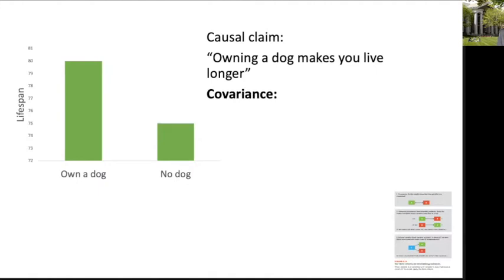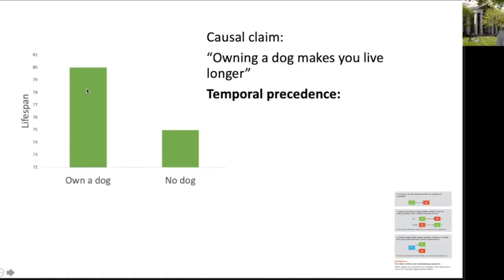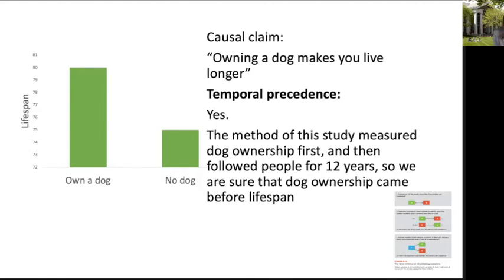What about covariance? Yes, this study does meet covariance. Remember that this is about the results, and this study does show a relationship such that owning a dog goes with having a longer lifespan. What about temporal precedence? Well, sometimes correlational studies do not establish temporal precedence, but this one did. And we know that because the method of this study measured dog ownership first and then followed people in the study for 12 years. So we can be really sure that the dog ownership came first before the lifespan was established and measured. So temporal precedence checks out.